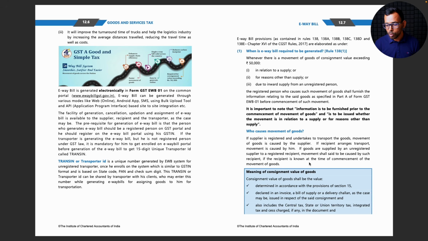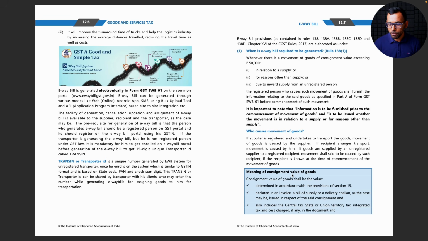If the recipient is known at the time of commencement of movement of goods, movement shall be said to be caused by such a recipient. I'm just a little unclear about what this "recipient is known" means, but anyway, open loops are pretty normal when we study. Let this open loop remain open.